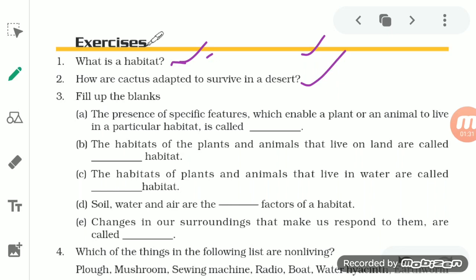So the plant has to survive in such a way that it reduces the loss of water. The first adaptation shown by the cactus is that it does not have leaves, or has spiny leaves.